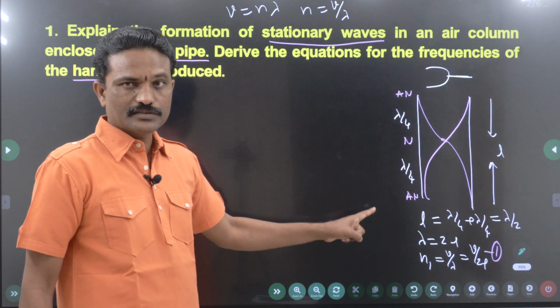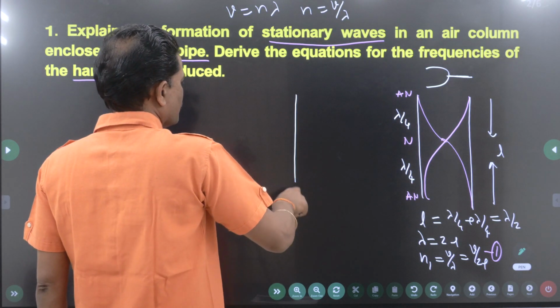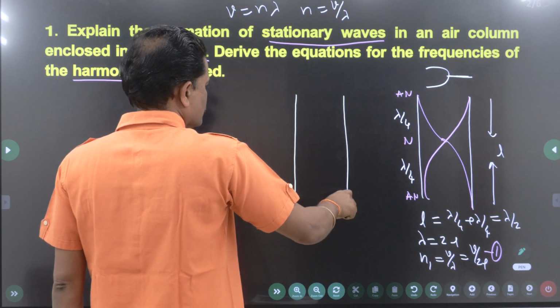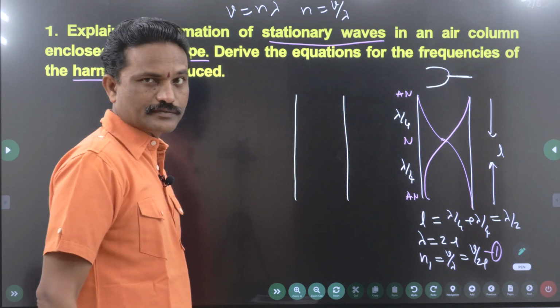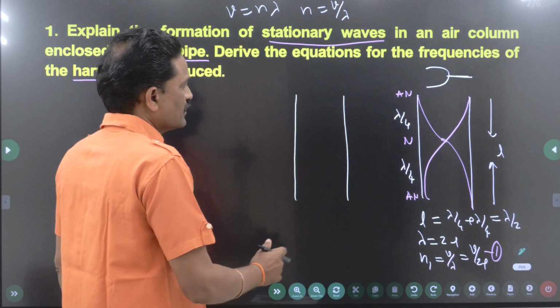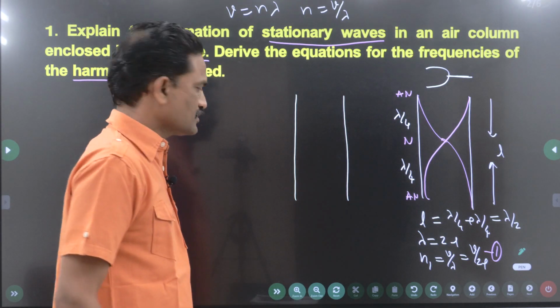Is this clear? This is also called the first harmonic. Now take the same open pipe of the same length. Now go for the next mode of vibration. The minimum condition is you should get an antinode at the two open ends.